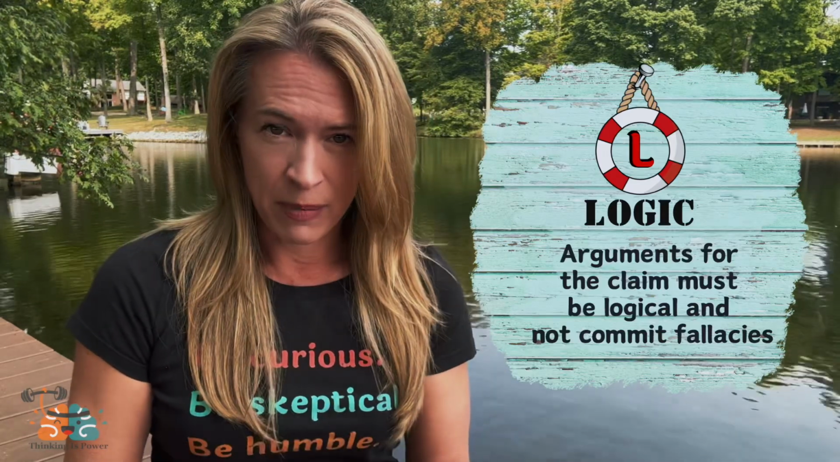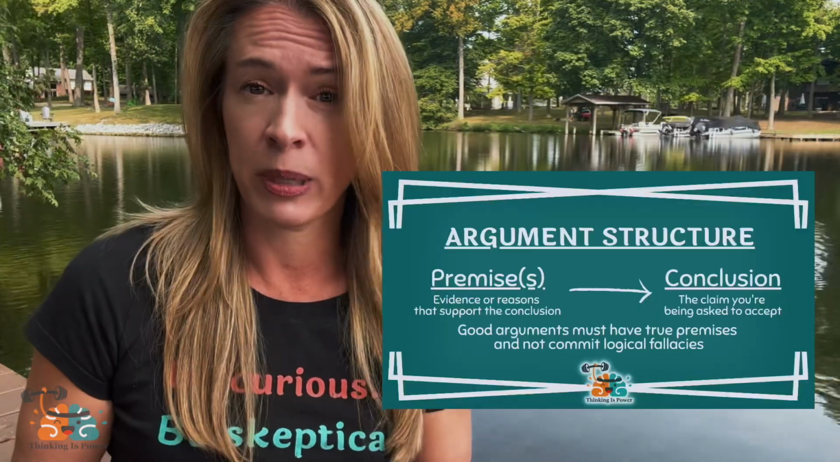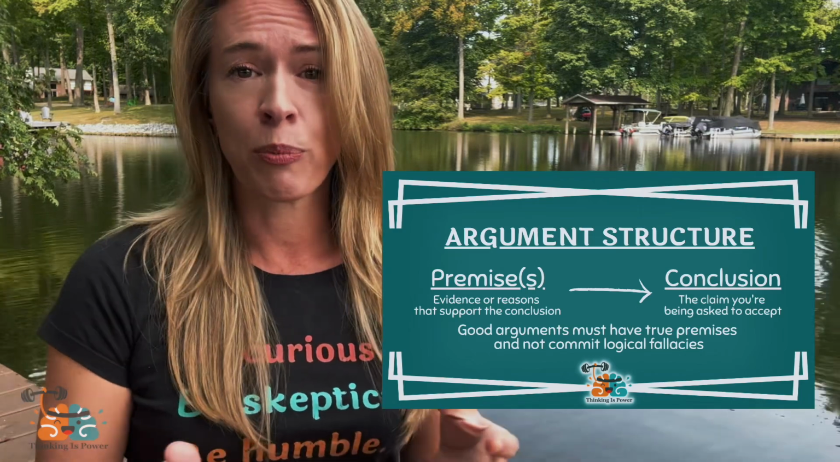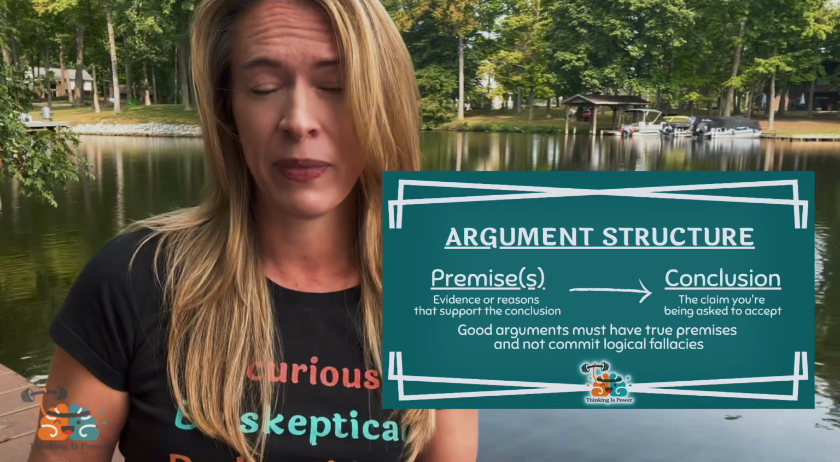The rule of logic. Arguments for a claim must be logical and not commit logical fallacies. An argument consists of a conclusion or a claim and one or more premises that provide evidence, reasons, or support for the claim. A lot of arguments also contain hidden premises, which are unstated assumptions that are required for the conclusion to be true. And so we must identify them when we're evaluating arguments.